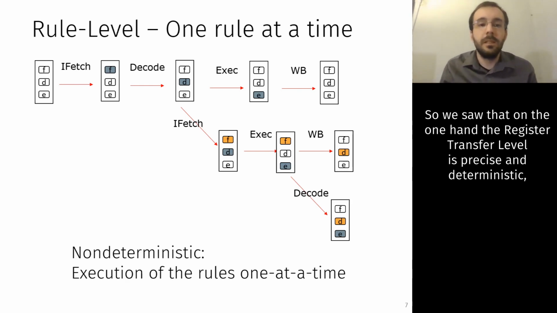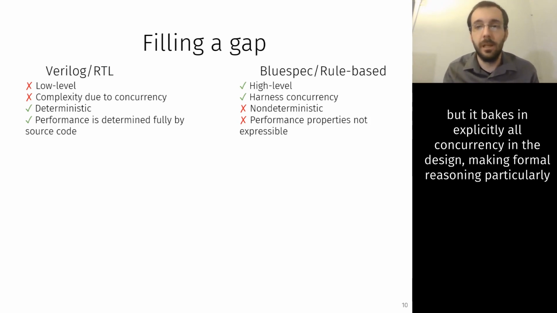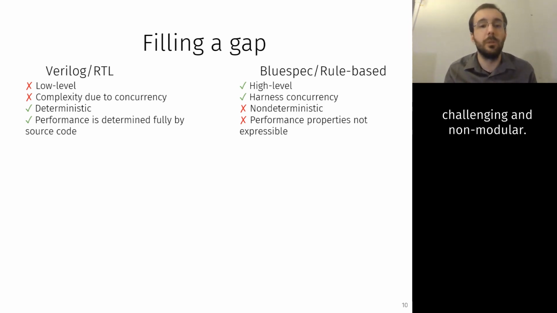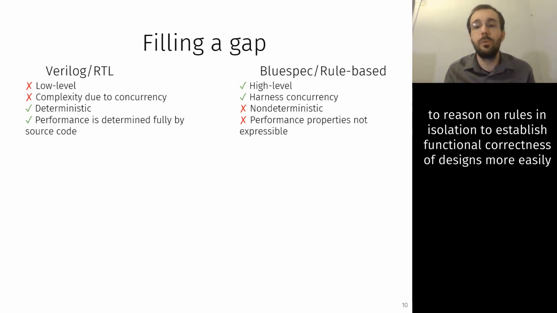So we saw that on the one hand, the register transfer level is precise and deterministic, but it bakes in explicitly all concurrency in the design, making formal reasoning particularly challenging and non-modular. On the other hand, the rule-based methodology can bypass concurrency complexity, allowing us to reason about one rule in isolation to establish functional correctness of designs more easily.